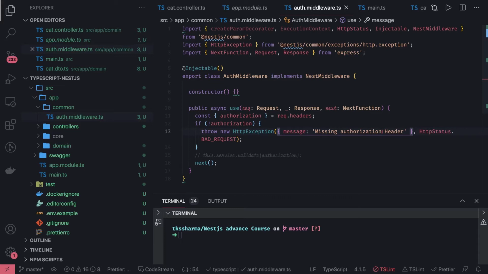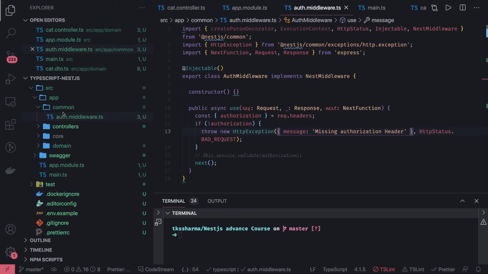Like, okay, I want all the requests to pass through this middleware, right? In that case, you have to plug this in with your module definition. And how can we do this? So this is the middleware you have created. Now you will simply go to your module, the main module or the feature module in which you have written your APIs, and you will write some code snippet which NestJS is providing.